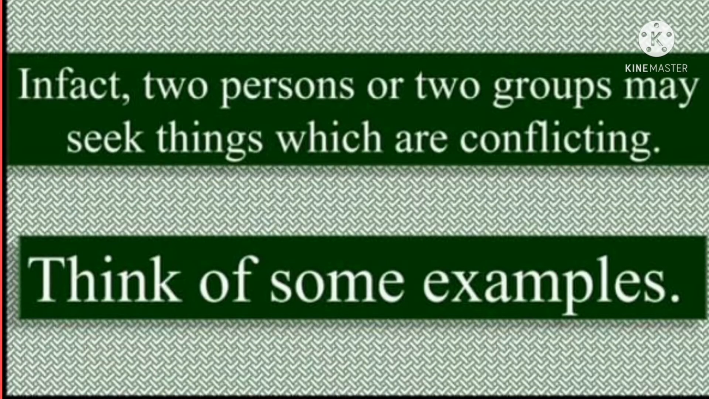Friends, in fact, two persons or two groups may seek things which are conflicting. Think of some examples like the coronavirus, and there are some other examples you also have to know. So, no two persons have equal development.